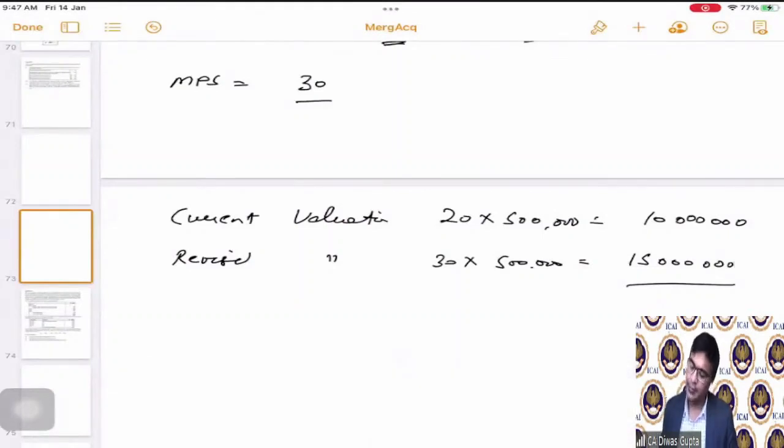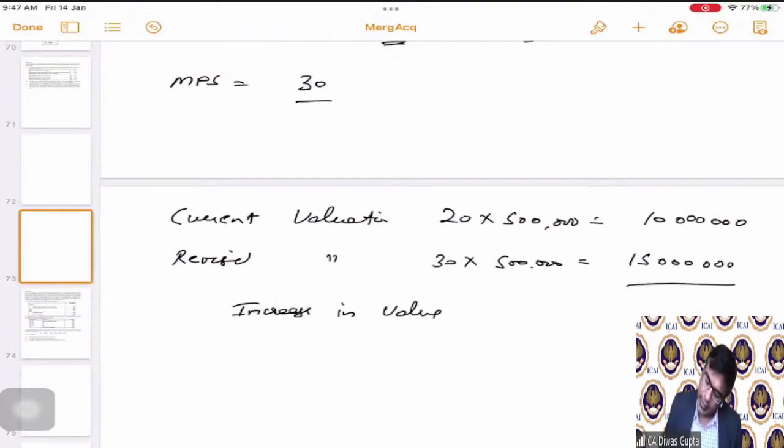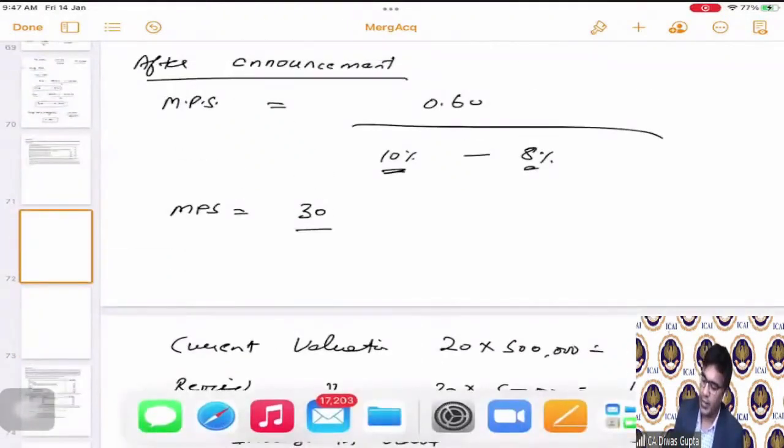$1.5 crore and 1 crore. So that means the increase in value that has happened is 5 crores. Sorry, 50 lakhs. From 1 crore to 1.5 crore, it is 50 lakhs. Correct? This is the increase in value.